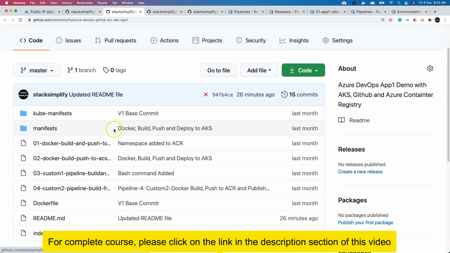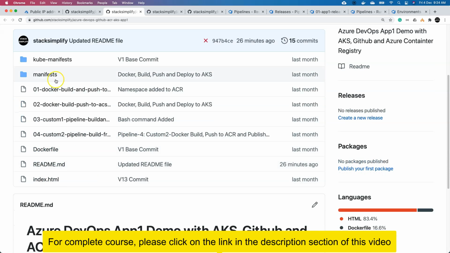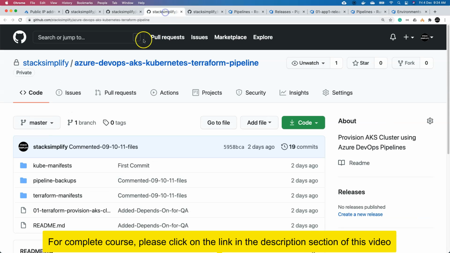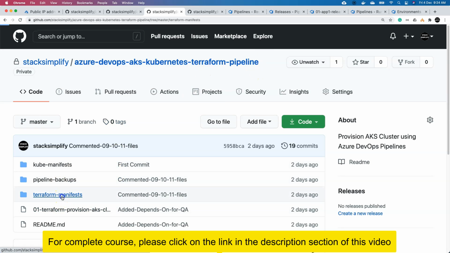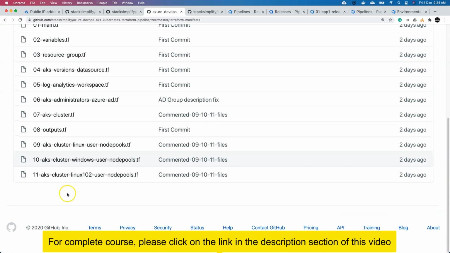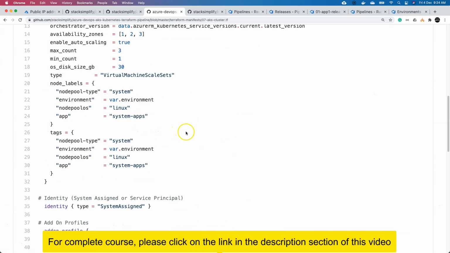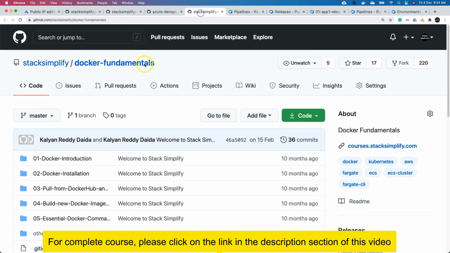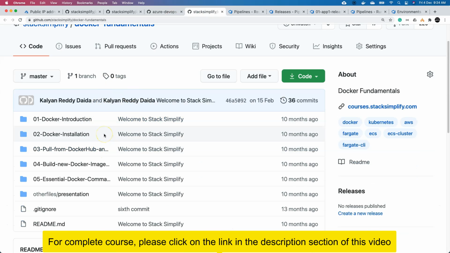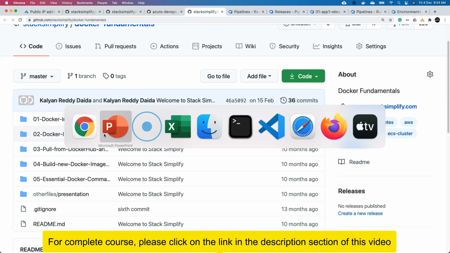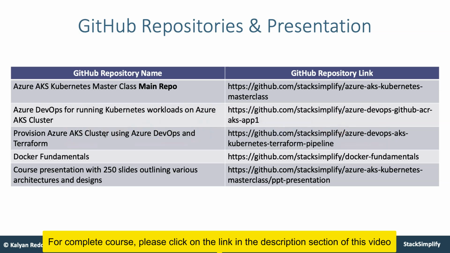This is for DevOps. We have 4 pipelines created and that information is here. This is for the Terraform pipelines, so the entire set of Terraform manifests is documented here, 11 manifests written in a very detailed manner. And this is the Docker fundamentals, step by step. Moving on, we are also going to have a course presentation with 250 plus slides located at this location, depicting all the architectures and designs implemented as part of this course.